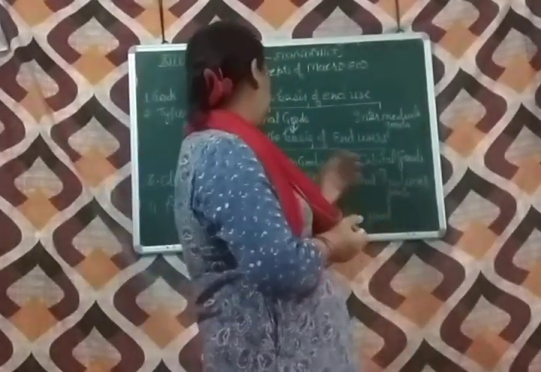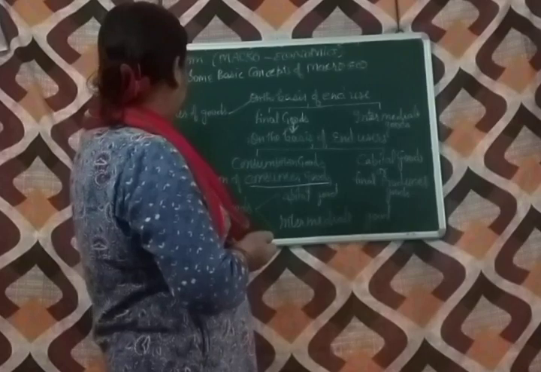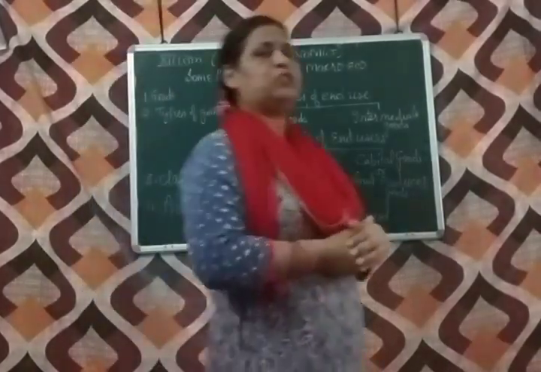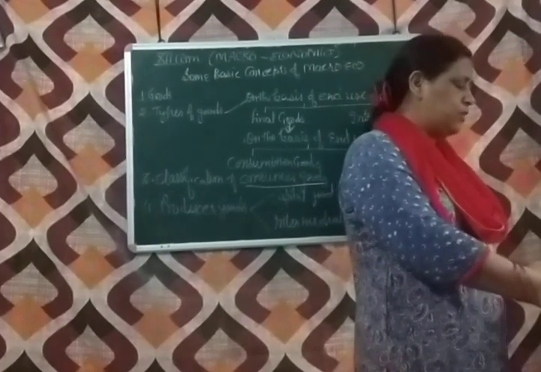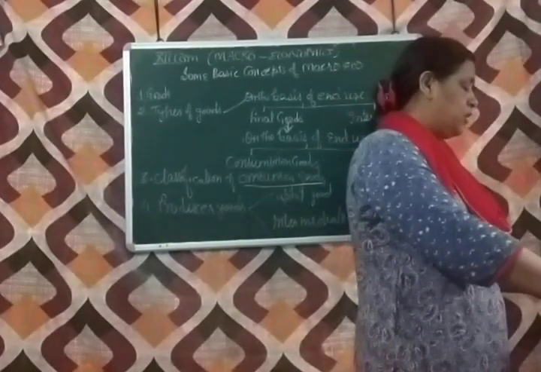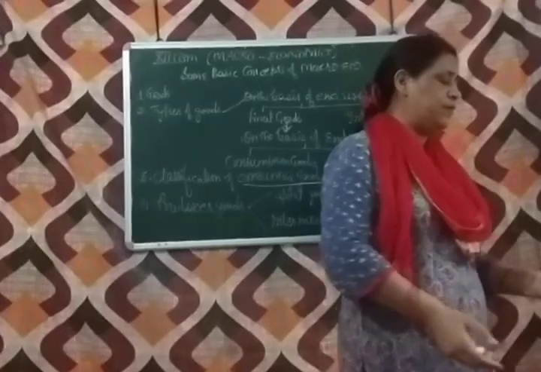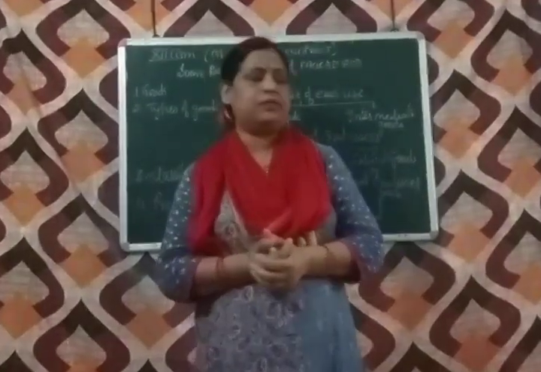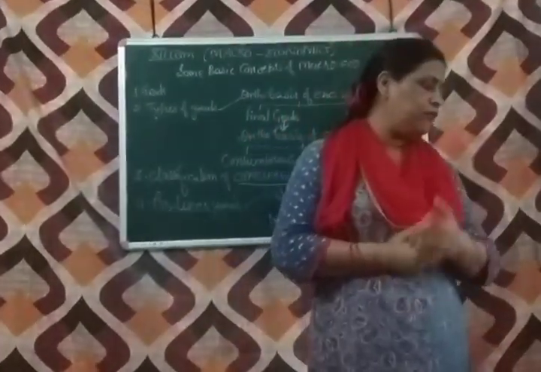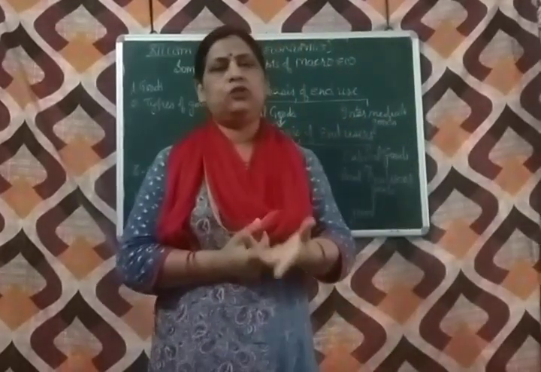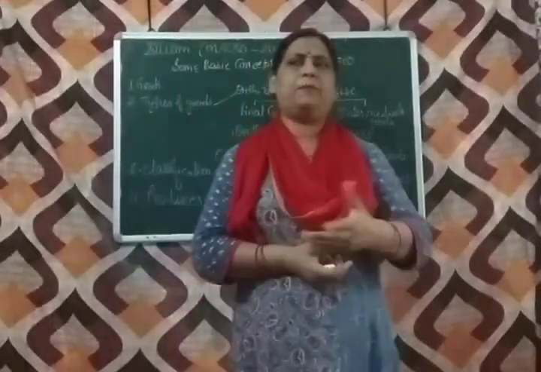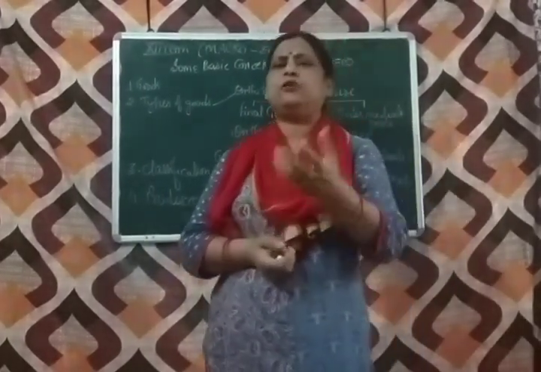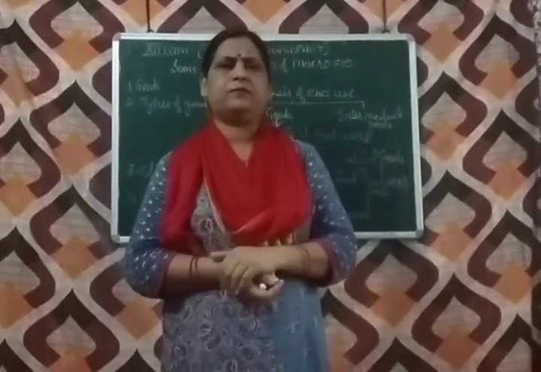Now, come to the next heading, that is producer goods. What are the producer goods? Producer goods are those goods which are used by the producer during the production process. Now these are of two types. Final producer goods means the capital goods, and intermediate goods or raw material.